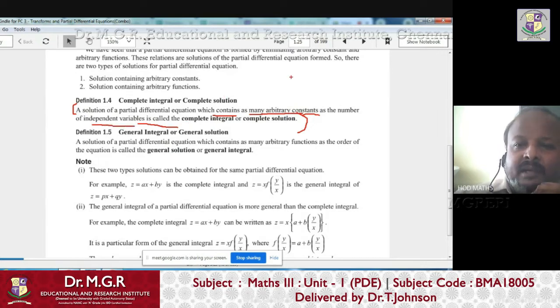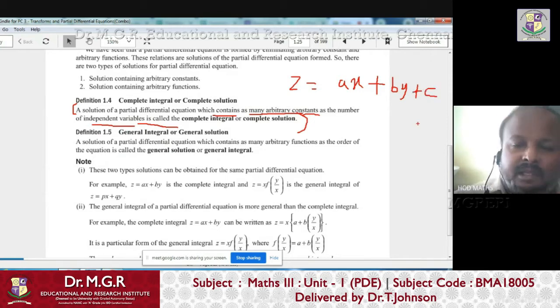So again I write the same example. Suppose when you integrate a PDE and you are getting a solution like this: z equals ax plus by plus c. Can we call this a solution?